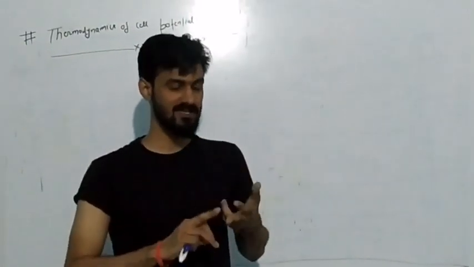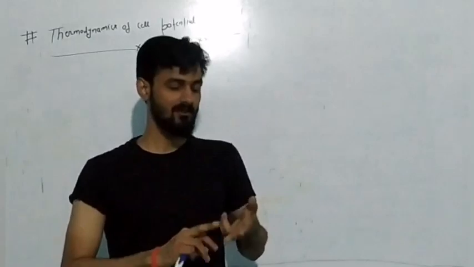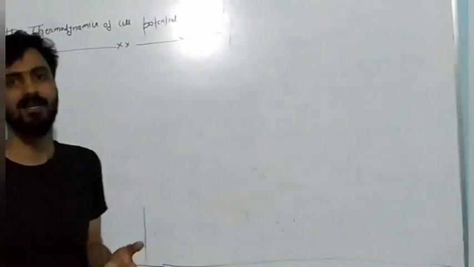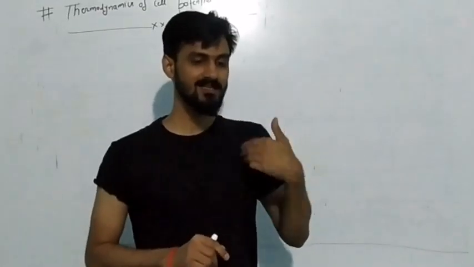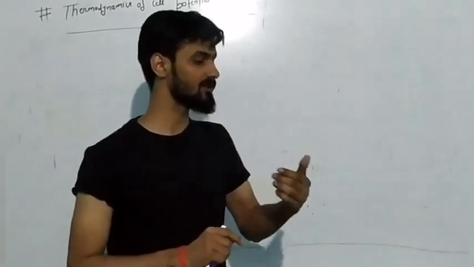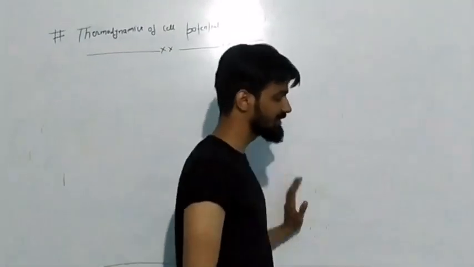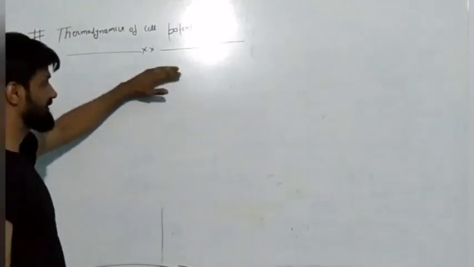So we have to correlate spontaneity, delta G, and entropy of the cell. We will be calculating the enthalpy, Gibbs energy, and entropy of the cell, because it plays a crucial role: the whole chemical reaction depends on the value of Gibbs energy.